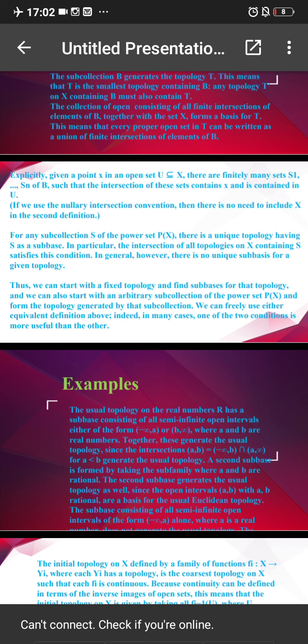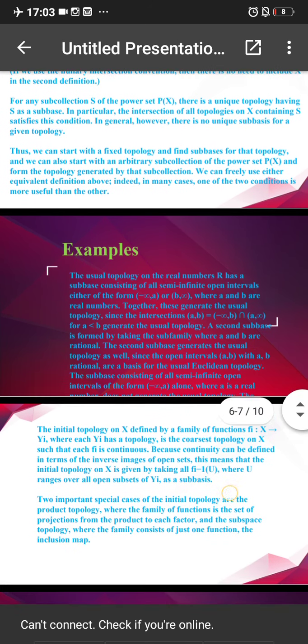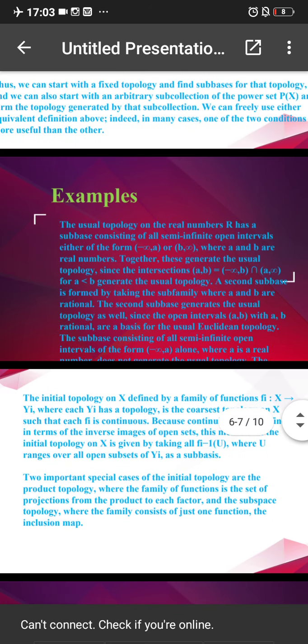First of all, we can start with a fixed topology and find the subbases for that topology. After that, we can also start with an arbitrary subcollection of the power set P of X, and form the topology generated by the subcollection. Now I am giving an example so that you can understand it properly.